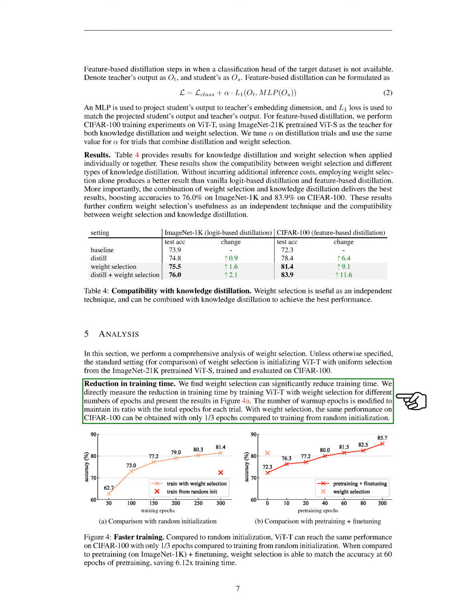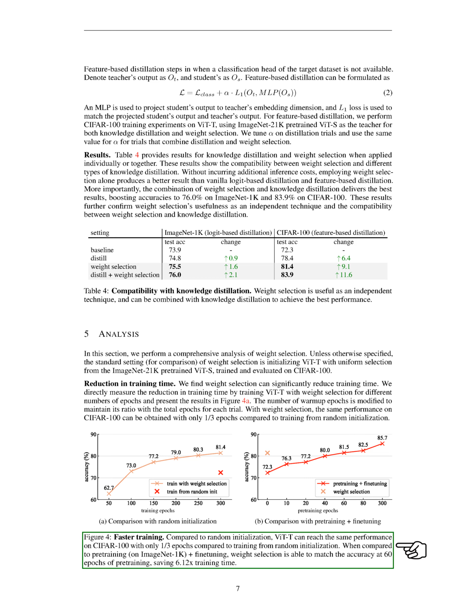We discovered that choosing weights wisely can significantly cut down on training time. We measured this by training the ViT-T with different weight selections for varying numbers of epochs. We found that with the right weight selection, we could achieve the same performance on the CIFAR100 dataset with only a third of the epochs compared to starting from scratch.